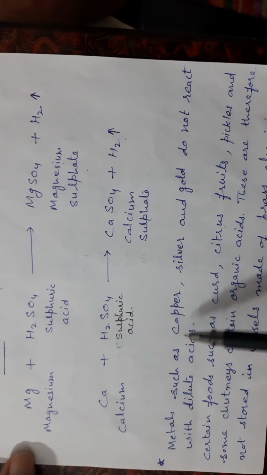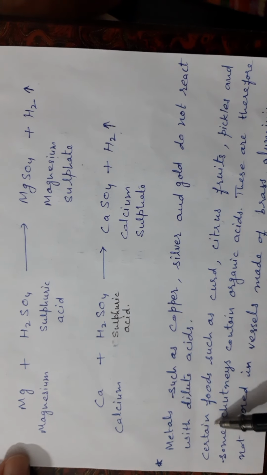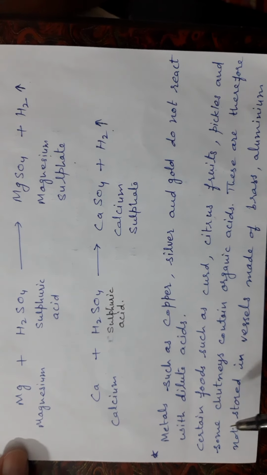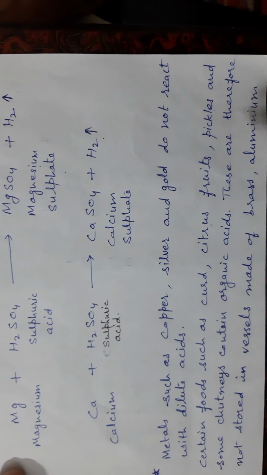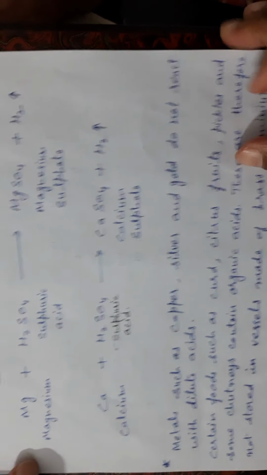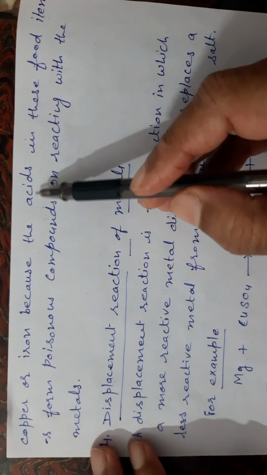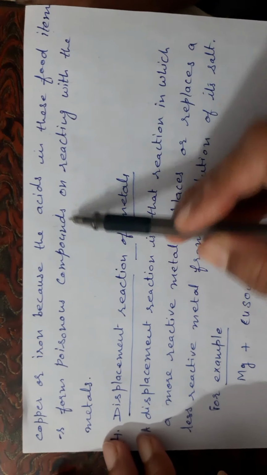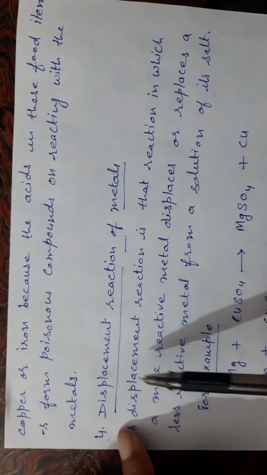Metals such as copper, silver and gold do not react with dilute acids. Certain foods such as curd, citrus fruits, pickles and some chutneys contain organic acids. These are therefore not stored in vessels made of brass, aluminium, copper or iron, because the acids in these food items form poisonous compounds on reacting with metals.